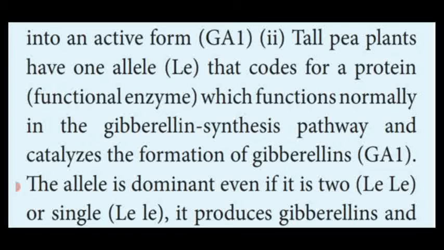So the tall pea plant has an allele named Le, which is responsible for the synthesis of gibberellin because it contains the protein with the functional enzyme. That's why the tall pea plant produces the functional form of gibberellin, that is GA1.